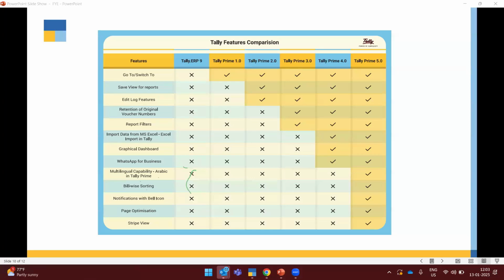You can also contact Tally Global. Mr. Anirudh is there currently, so you can contact him. He'll be helping you to import the transactions in Tally and he will make you a template as well.